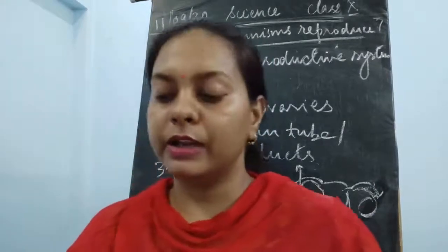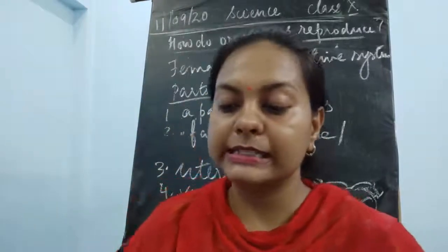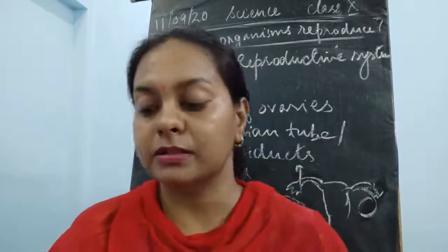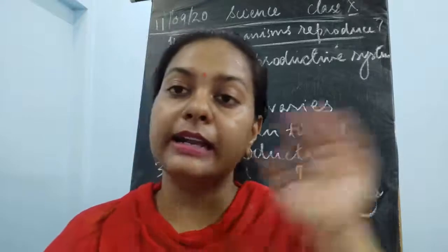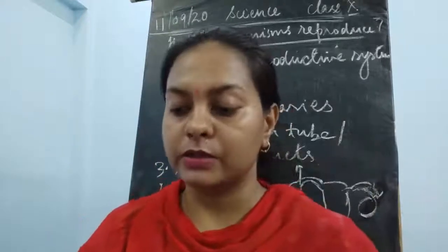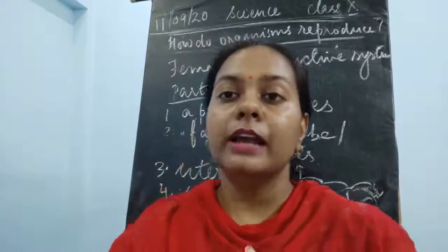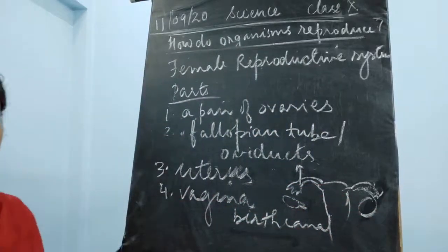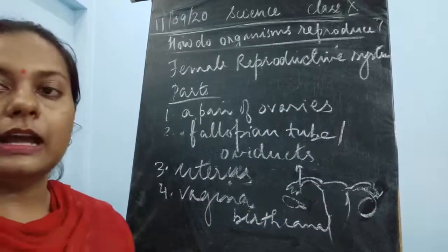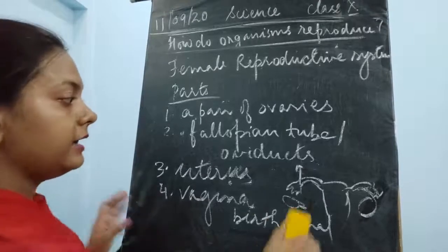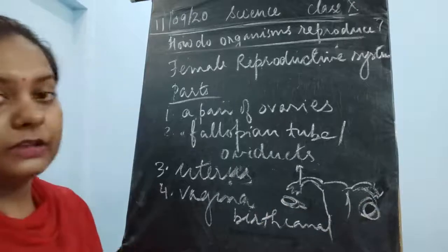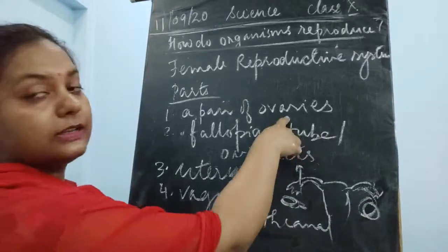Now each ovary is almond shaped, present inside the abdominal cavity at the time of the birth of each girl. It also contains thousands of follicles, thousands of immature eggs. So these ovaries already contain the eggs. What is the function of this ovary?